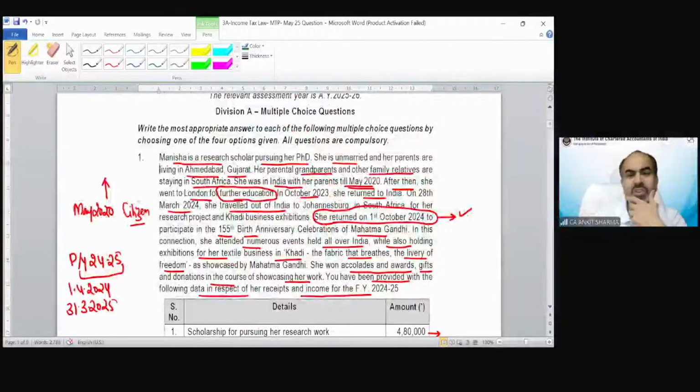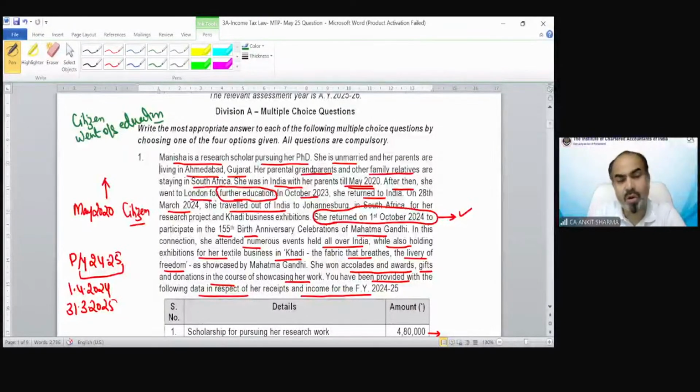With the information we have been provided, we know she is a citizen of India. A citizen of India went outside India for education purposes, not for employment or business purposes, not as a crew member also. So because she went outside India for education purposes, and she continues to visit India.